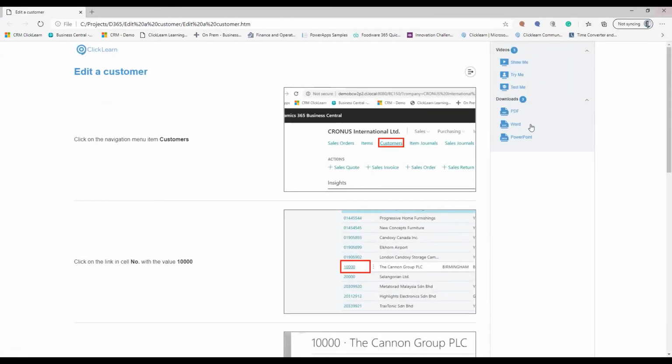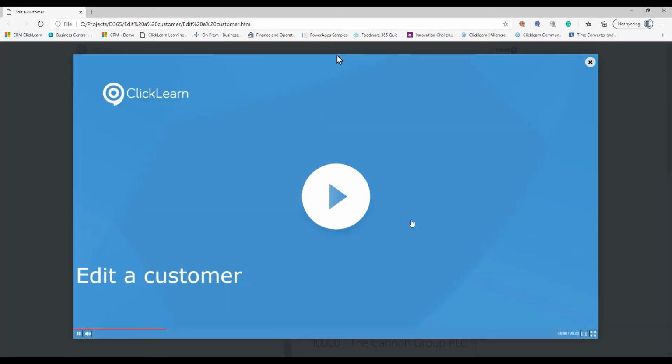Now, these are the 4 different types of written instructions: the HTML page, PDF, Word, and PowerPoint. But we also created 3 different videos, and this is because we know that your end users have different ways of learning. Some people are satisfied with a white paper. Other people want a video that gives them the process visually, but also auditorially, so you get the narration of it. So we created the Show Me video. This is a walkthrough of the process we just captured.